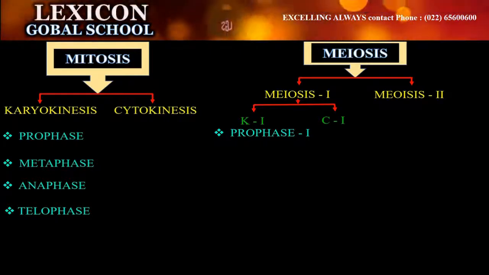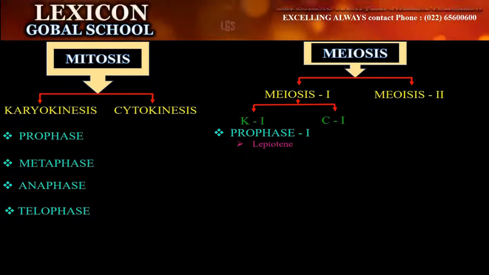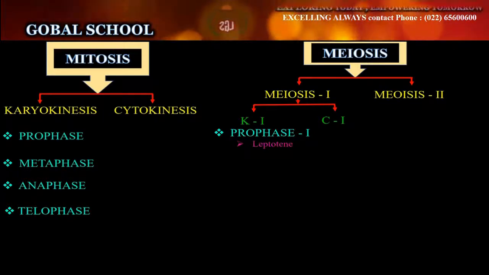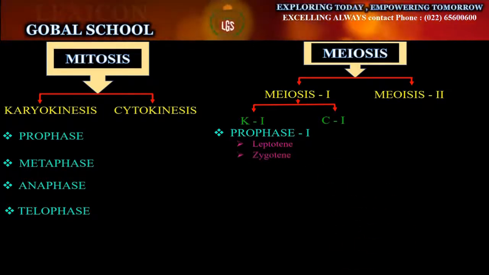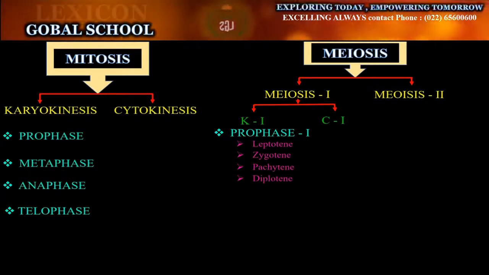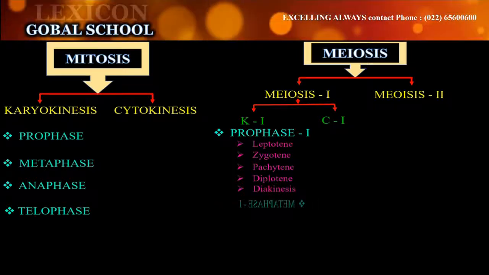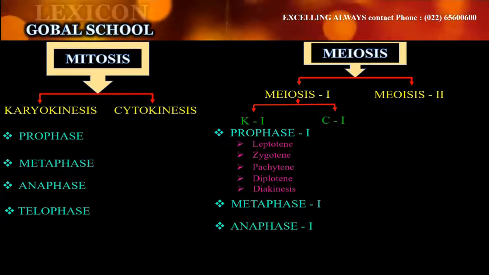But in prophase itself, we have 5 different stages. First is leptotene, second zygotene, third pachytene, fourth diplotene, fifth diakinesis. Once this is done, we have metaphase 1, anaphase 1 and